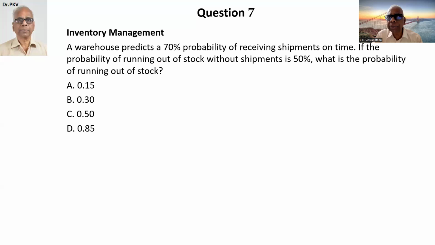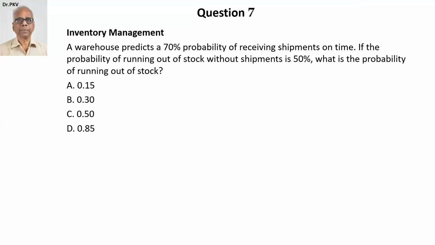Question 7. Inventory management. A warehouse predicts a 70% probability of receiving shipments on time.